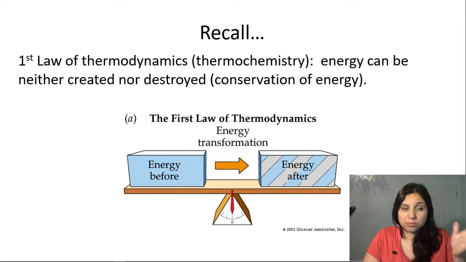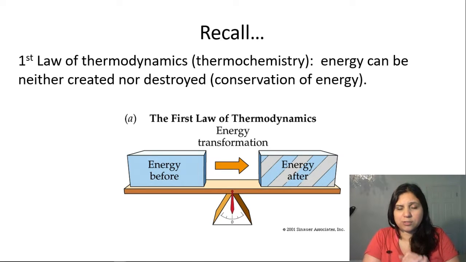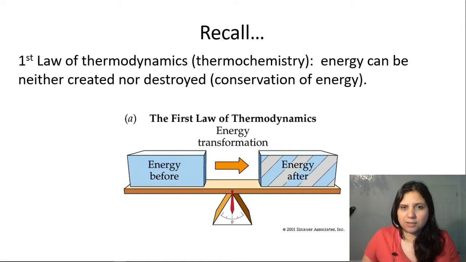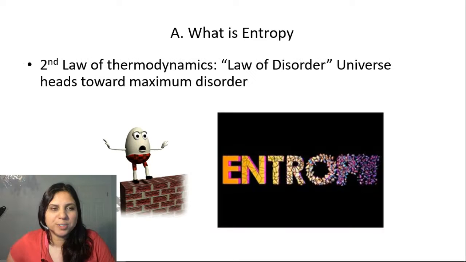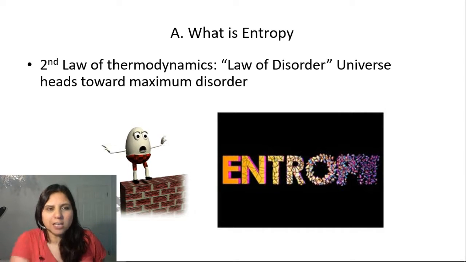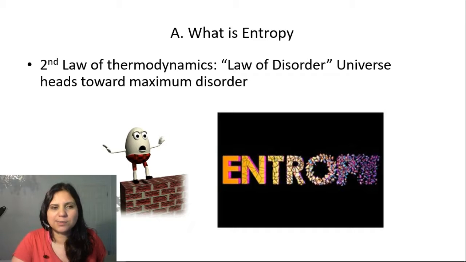Alright, so just to review the first law of thermodynamics, that is that energy can neither be created nor destroyed. It simply gets transformed. We call that conservation of energy. That brings us to the second law of thermodynamics, that is the law of disorder. That is that the universe is constantly heading towards maximum disorder.